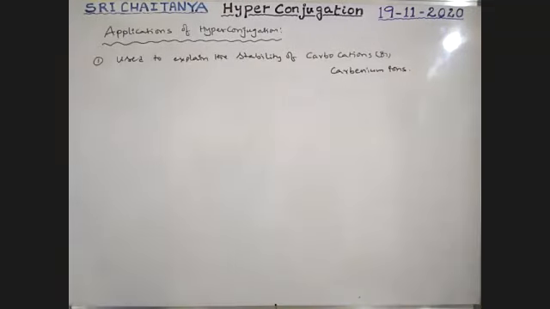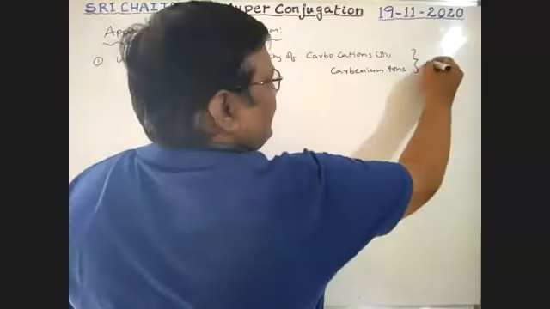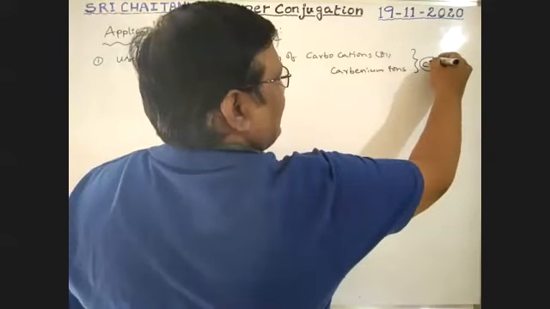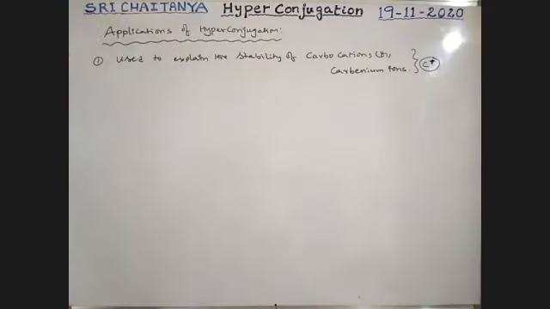Carbocation or carbanium ion are common words. Carbocations are nothing but carbon with positive charge. Those carbons are called carbocations.